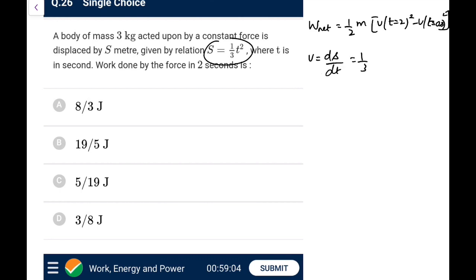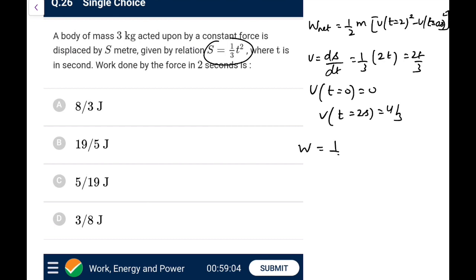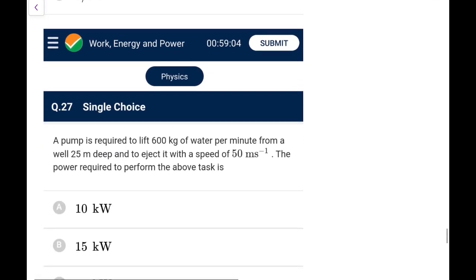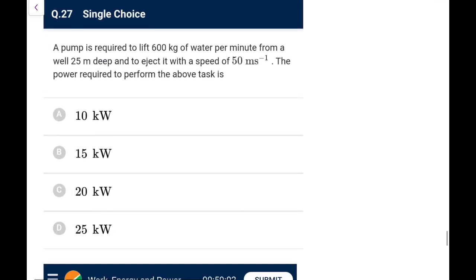So differentiating 1 by 3 t square, it would be 2t, so it is 2t by 3. So v at t equal to 0 comes out as 0. V at t equal to 2 seconds comes out as 4 by 3. So the required answer would be half into 3 into 4 by 3 whole square, that is 16 by 9, minus 0. So we are left with 8 by 3 joules. So go for option A, again a standard work energy problem. Next, a pump is required to lift 600 kg of water per minute.